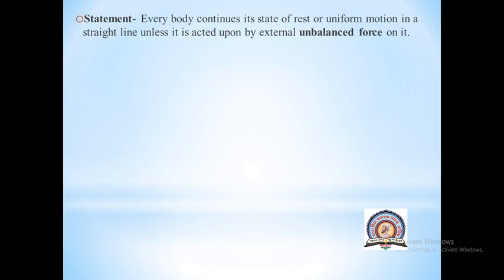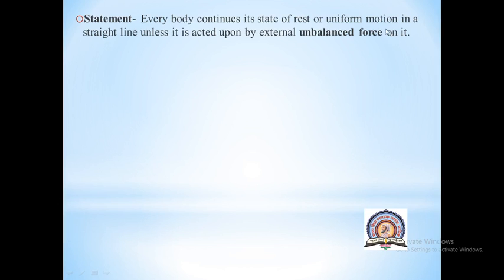Now let's see the statement, then you will get an idea of how Newton's first law is applicable in the above two examples. The statement of Newton's first law is: every body continues its state of rest or uniform motion in a straight line unless it is acted upon by an external unbalanced force. What this means is that every body has a tendency to continue its state of rest or uniform motion.